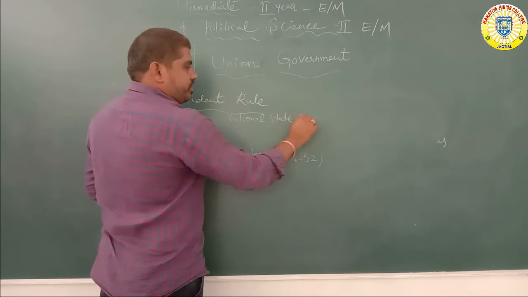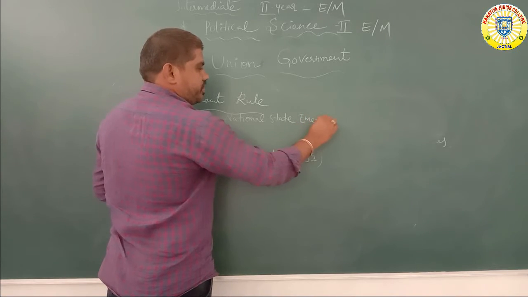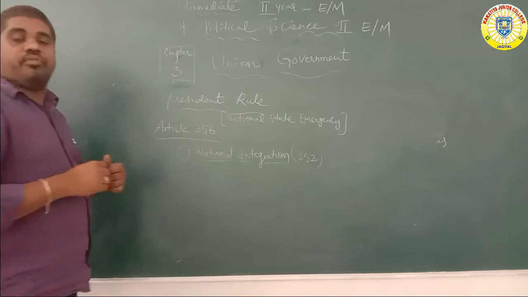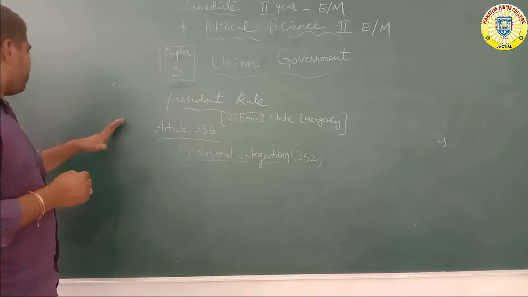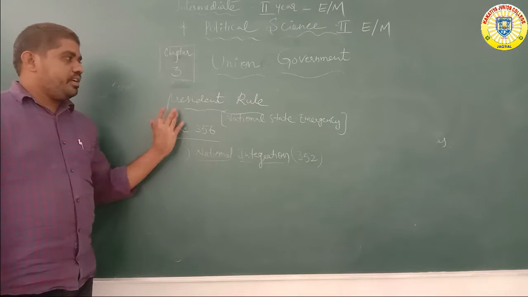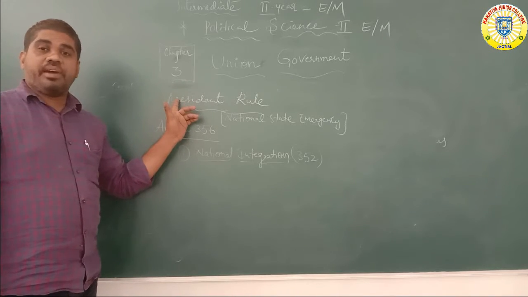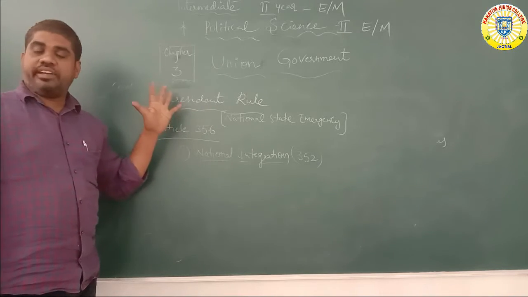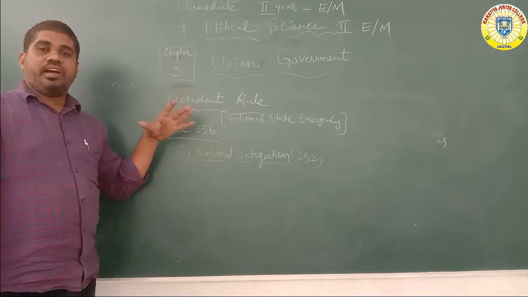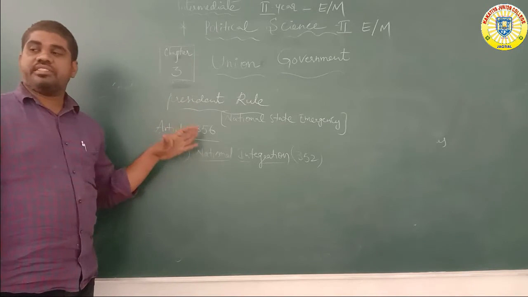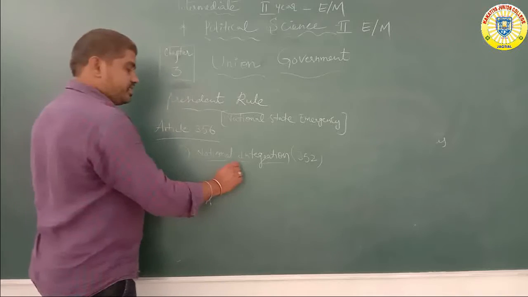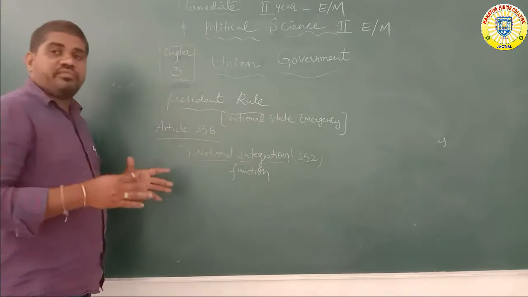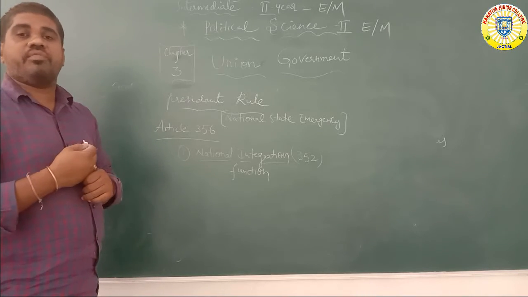National state emergency power. Who controls the national state emergency power? Under the president only. President's Rule is Article number 356. The national state emergency mainly affects national integration matters. National integration functions means, for example, national type of issues.